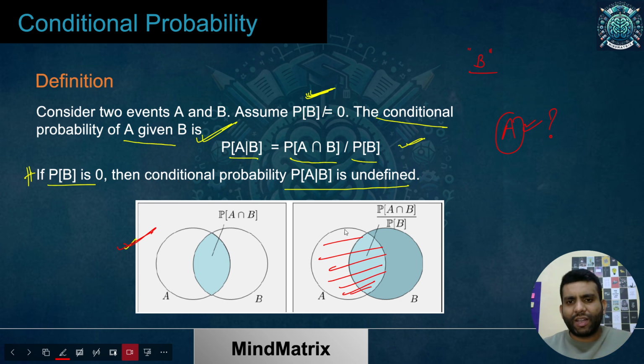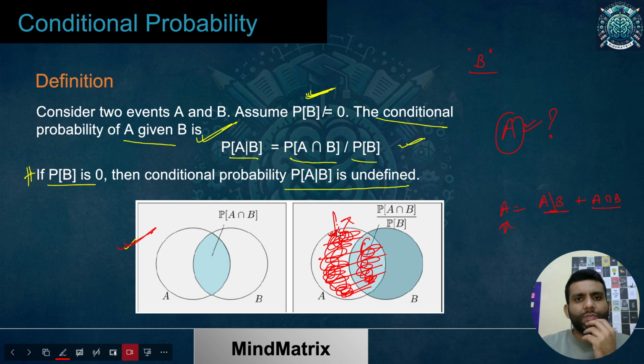If I break it down, A can be written as this thing, plus A intersection B. I can break this into two parts. One is the intersection part, and the other is the part where only A is there. And this is the A intersection B. If I break it up, there is no component of B in this area. There is no overlapping with B in this area. So if I say B has occurred, that would not have any effect on this part.